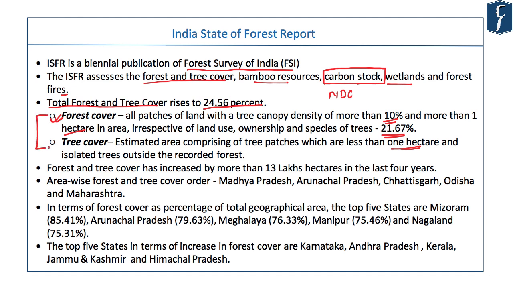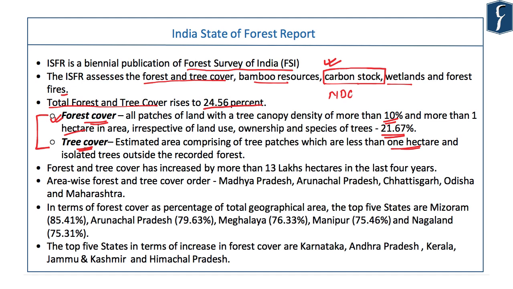Forest and tree cover both are important for carbon stock. But there is a huge difference. Forest cover actually sustains biodiversity. It is actually the habitat of fauna. It sustains life. Tree cover has no such feature but still is important for carbon sink and for oxygen in urban areas.